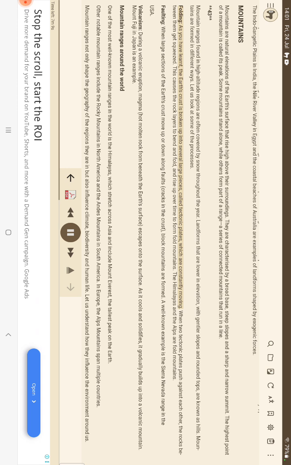Folding. As you have learnt, the Earth's crust is broken up into several large pieces, called tectonic plates, which are constantly moving. When two tectonic plates push against each other, the rocks between them get squeezed. This causes the rock layers to bend and fold, and rise up over time to form fold mountains. The Himalayas and the Alps are fold mountains.